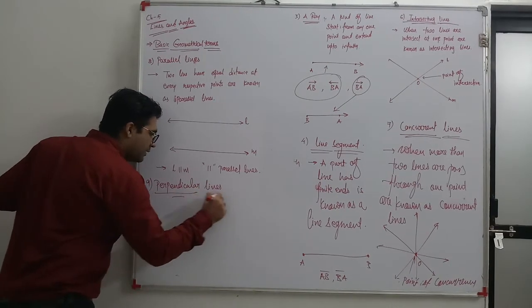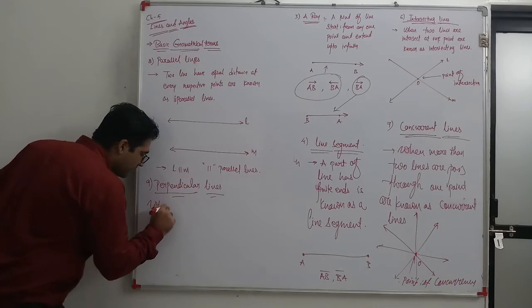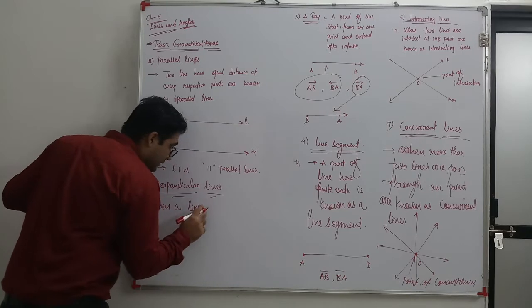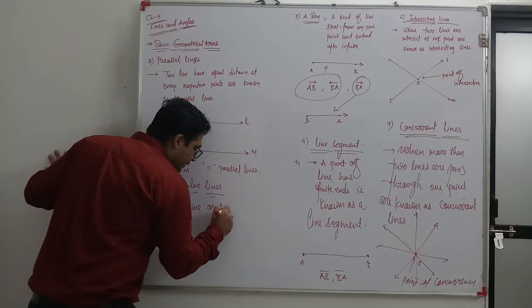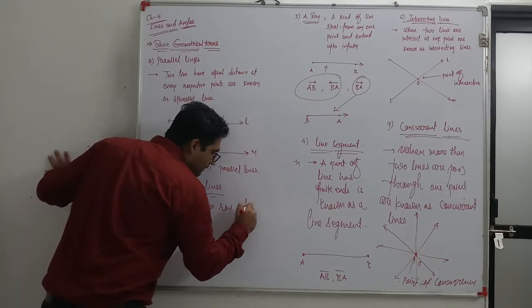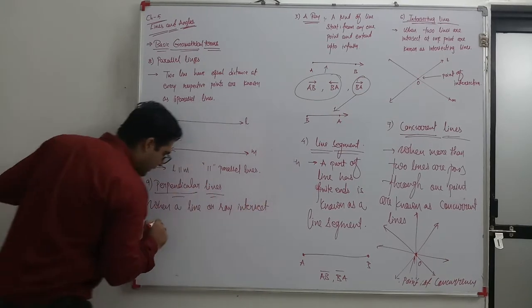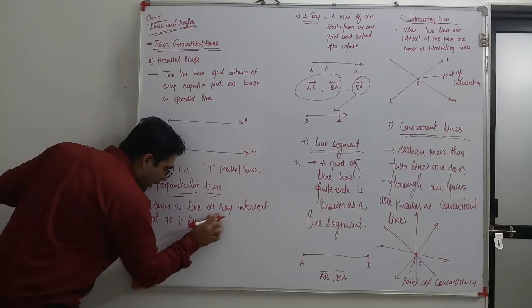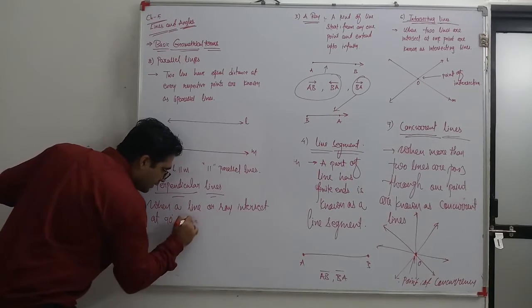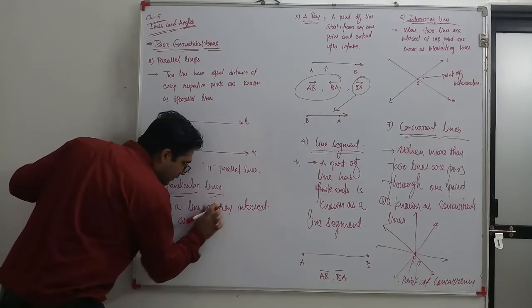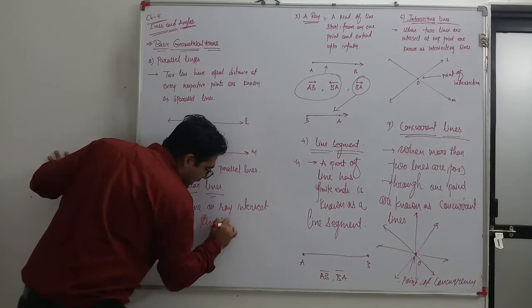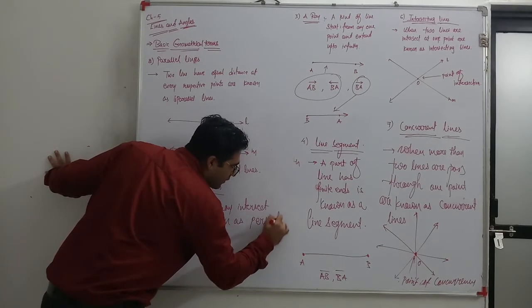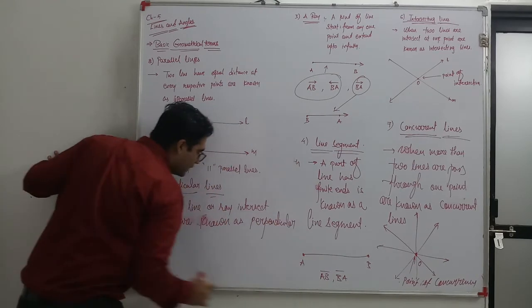So we can say that when a line or a ray intersect at 90 degree, it is known as perpendicular to each other.